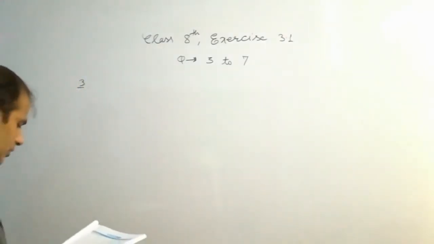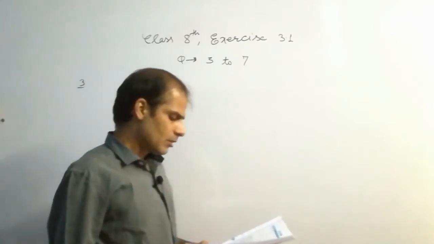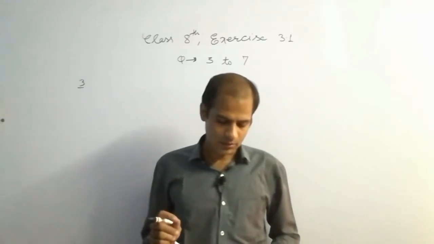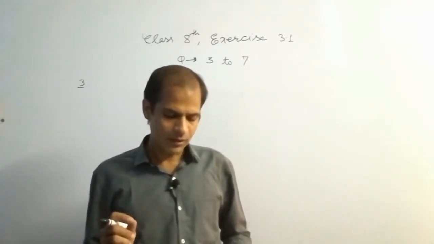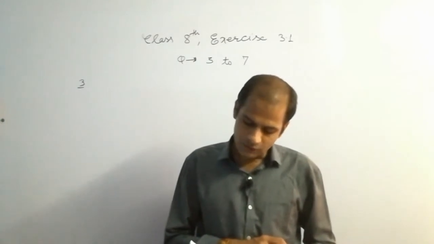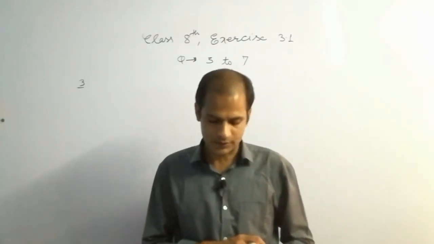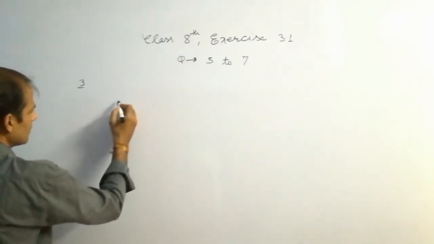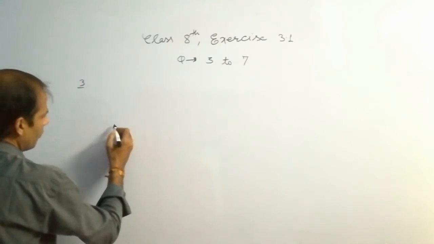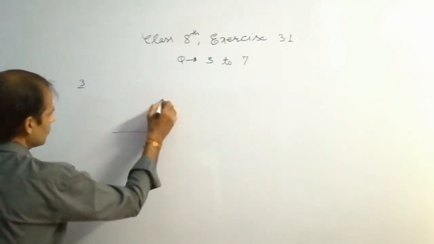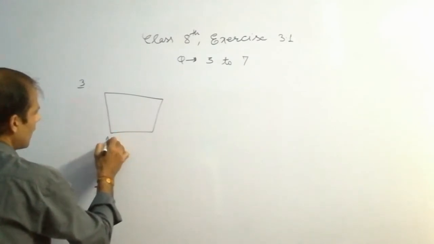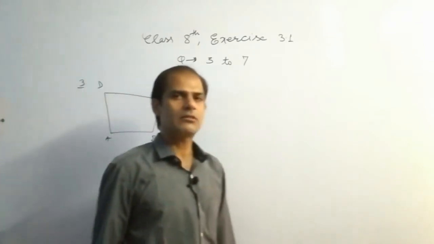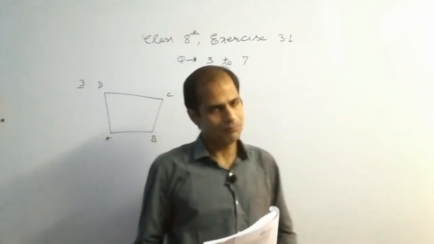Now what is the question? It is the sum of measures of the angles of a convex quadrilateral. We have to find the sum of the measures of the angles of a convex quadrilateral. And will this property hold if the quadrilateral is not convex? Make a non-convex quadrilateral and try. The convex quadrilateral is just like this. Quadrilateral means there are 4 sides. So 1, 2, 3, 4. As I explained to you, convex quadrilateral means the measurement of each angle is less than 180 degrees.